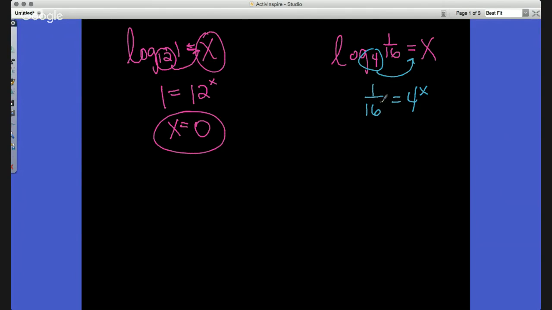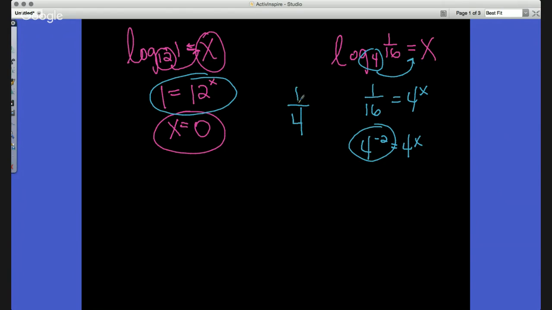But just like I did before, I want to get these bases to where they're alike. Over here was a little bit easier, but on this one, it might be a little bit tougher. So we could maybe change this around. You could kind of eyeball it. You could probably have a good idea. But I could actually change 1 over 16 to 4 to the negative second equals 4 to the x. The reason why is anytime I have a negative exponent, the same thing would be to flip it on top of itself.